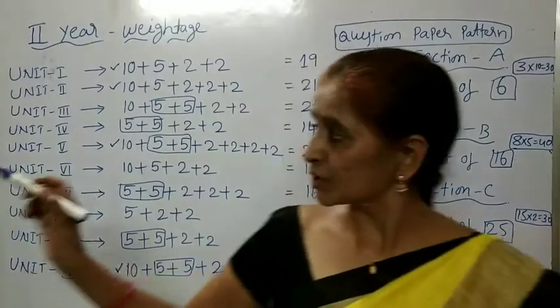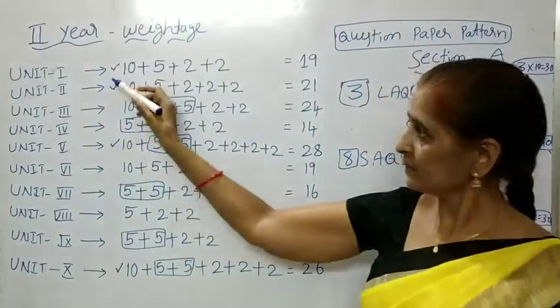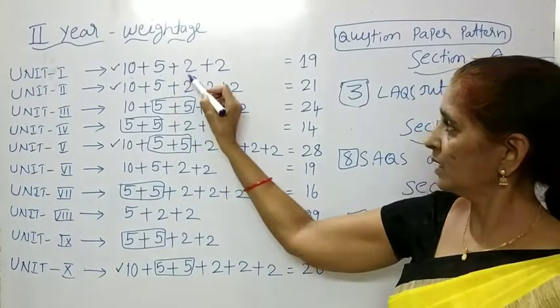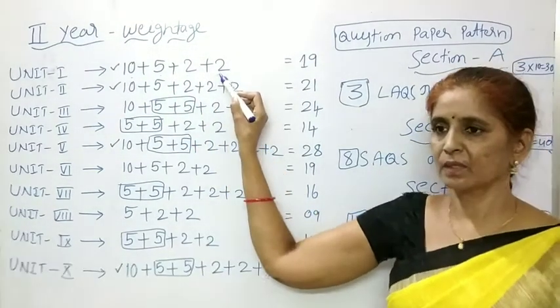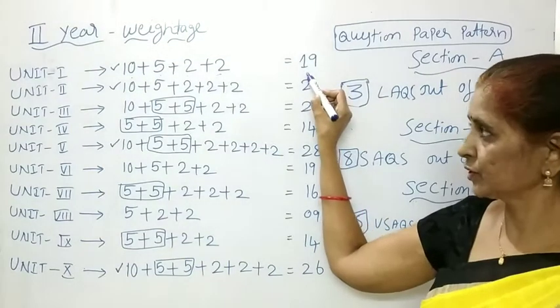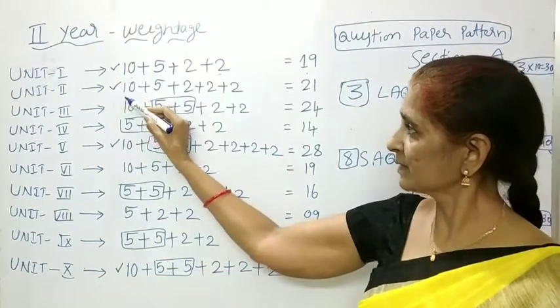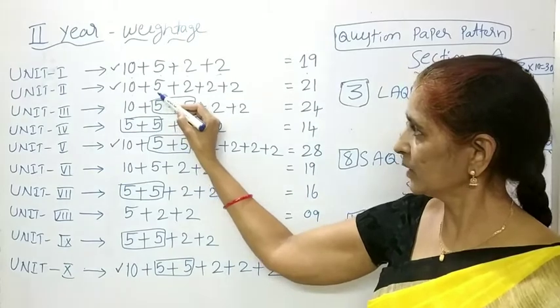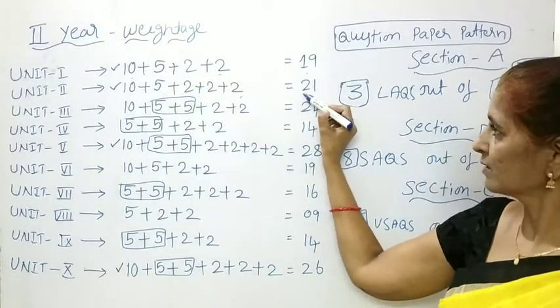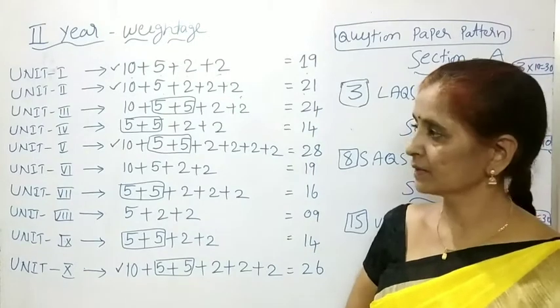From the first unit, children, you will get 1 LAQ, 1 SAQ and 2 VSAQs, totally 19 marks. From the second unit, 1 LAQ, 1 SAQ, 3 VSAQs, total marks 21.